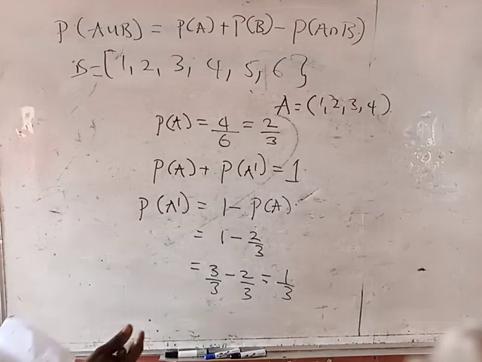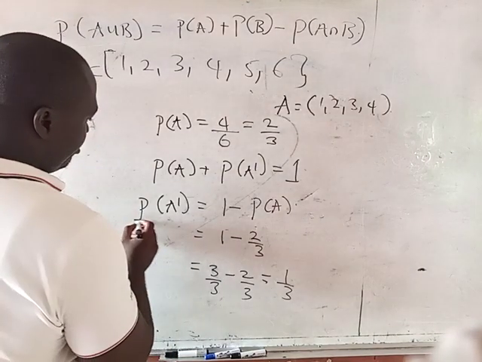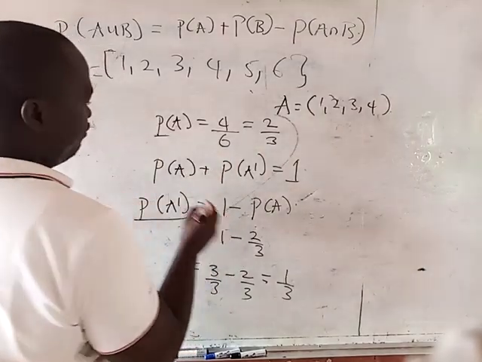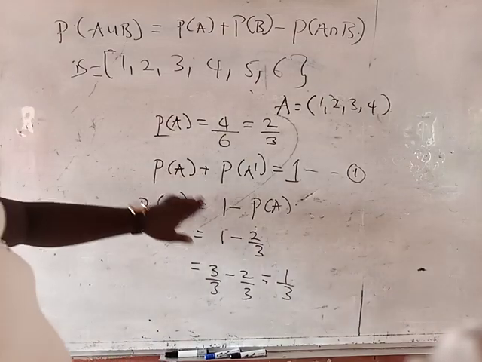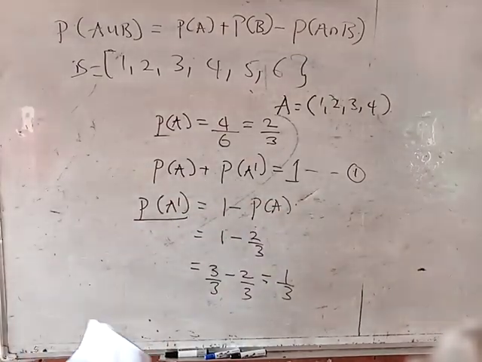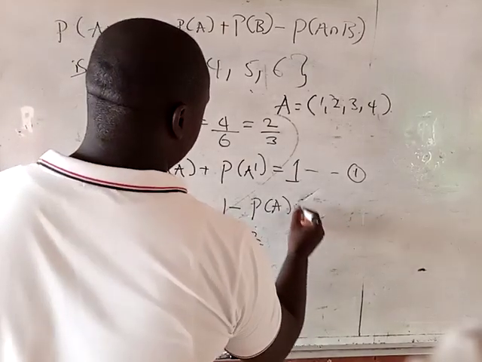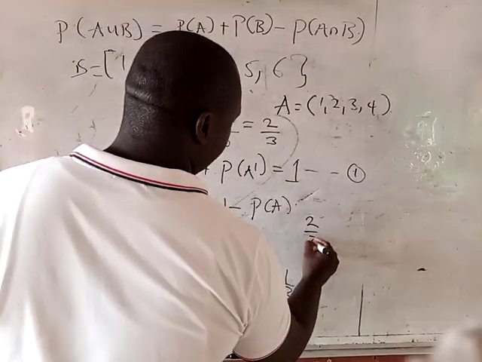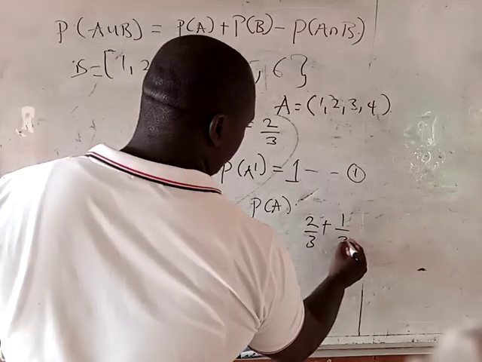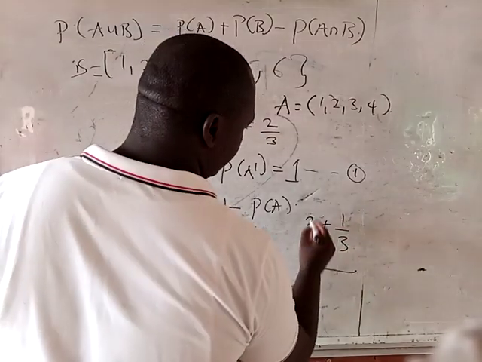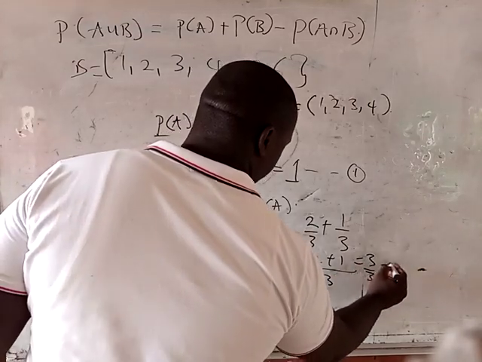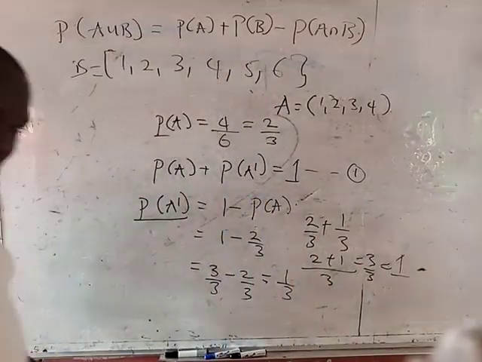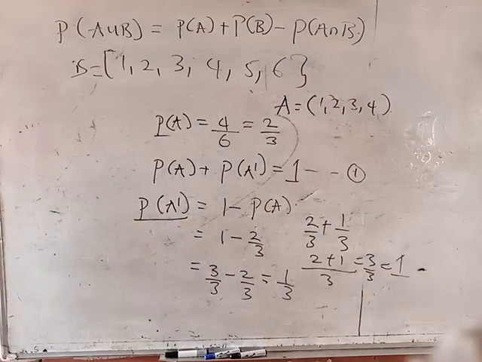Now, this is the answer to A complement, and this is the probability of A. From our formula in equation 1, if we add the probability of A and the A complement, it should give you 1. If you want to confirm your answer, the probability of A is 2 all over 3, plus the complement of A, which is 1 all over 3. This should give you 3 all over 3, which is the same thing as 1. So you can see that we are correct. Are you with me?